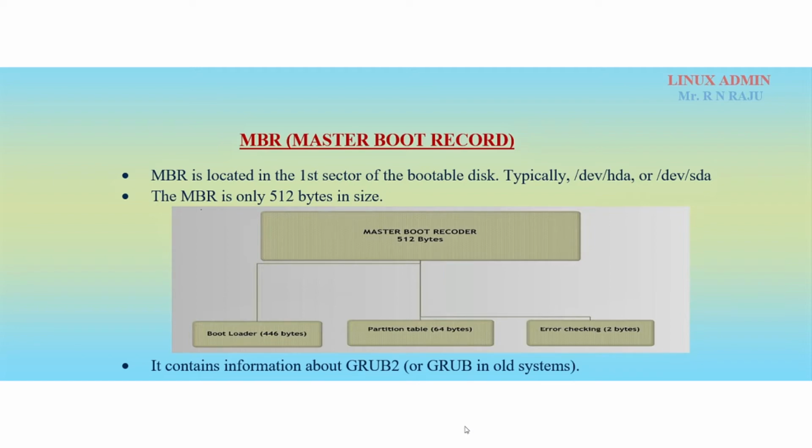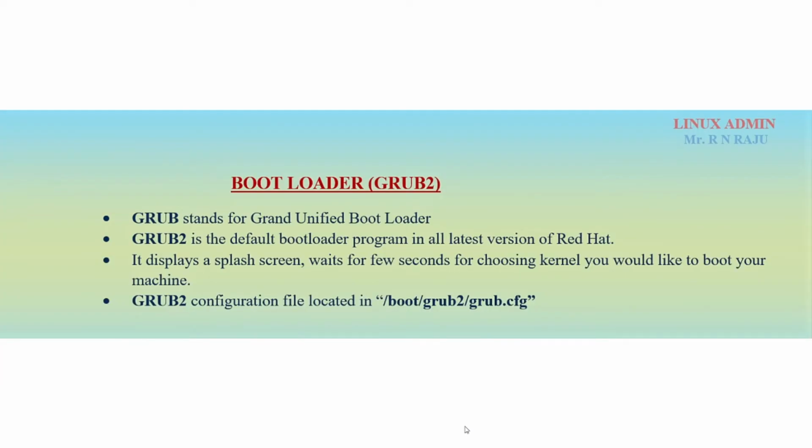So the MBR continues, it selects the bootable GRUB2 device, that is called the bootable device. So that MBR loads GRUB. In the latest operating systems, GRUB2 is the bootloader. Actually GRUB stands for Grand Unified Bootloader, and GRUB2 is the default bootloader program in all latest versions of Red Hat.